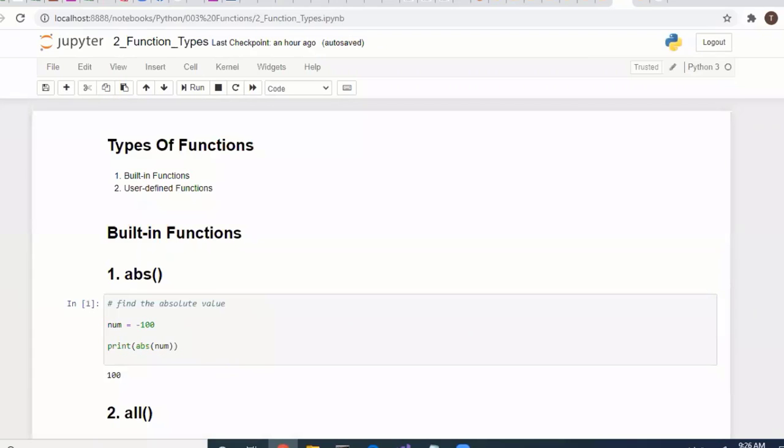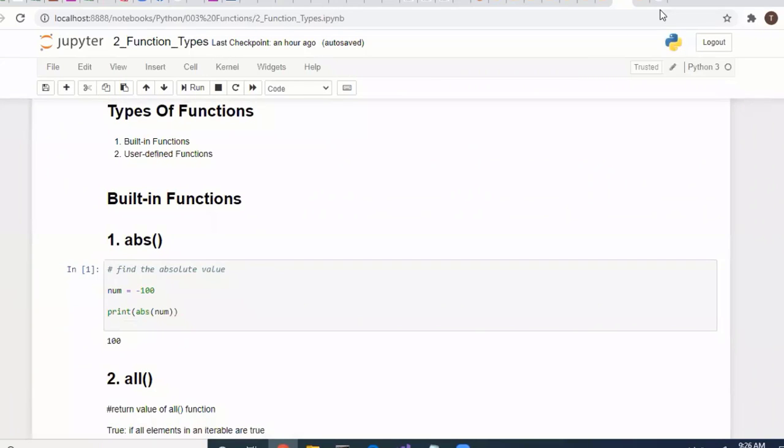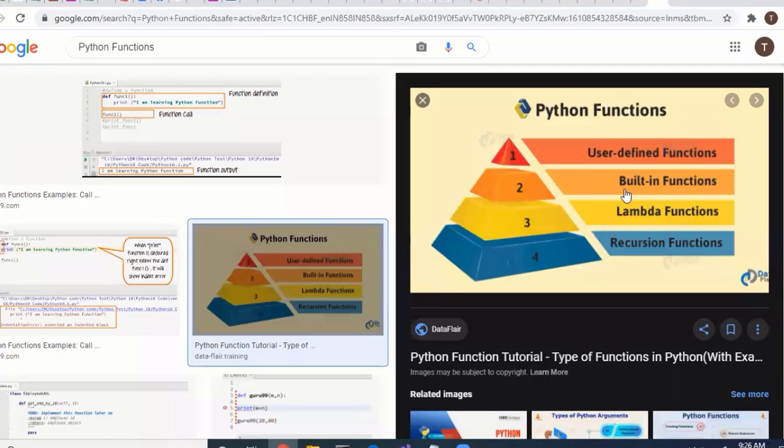Two types of functions are there. Python functions include user defined functions. Different functions are there, mainly two types: user defined and built-in functions. Another two types are there: lambda functions and recursion functions.